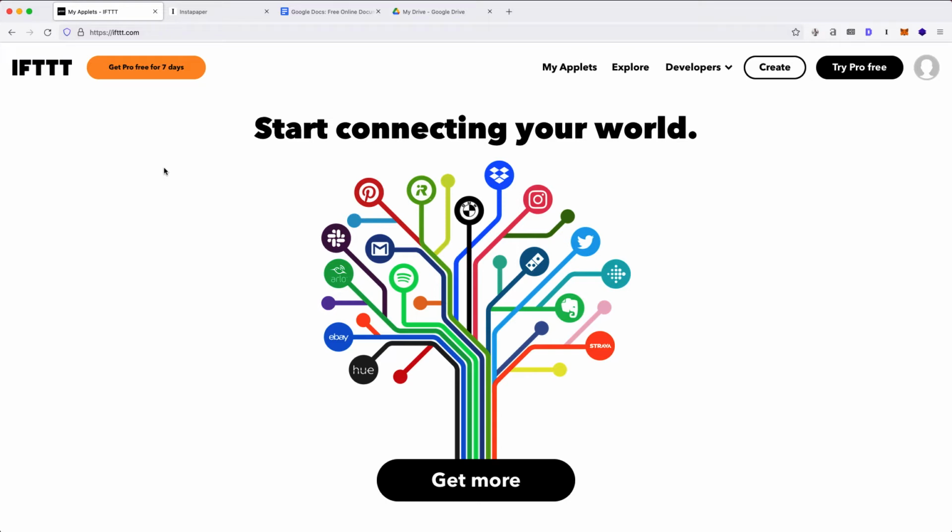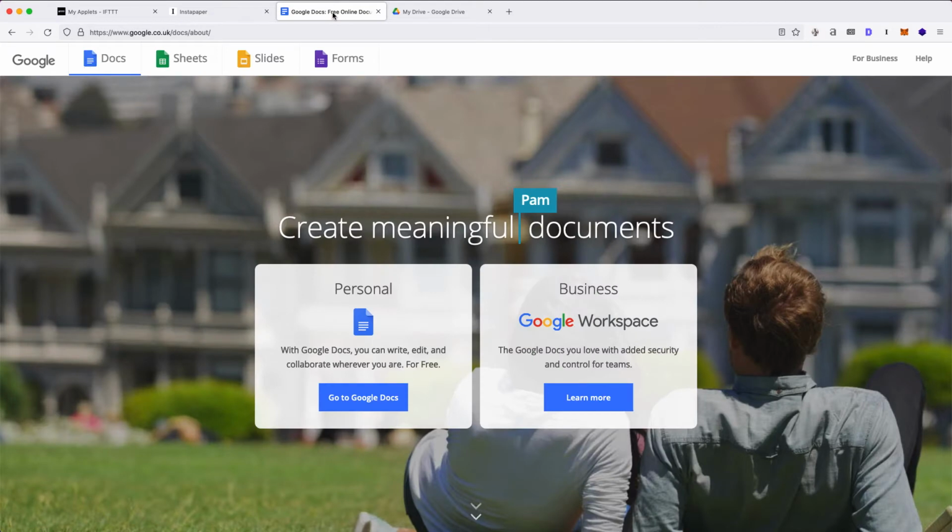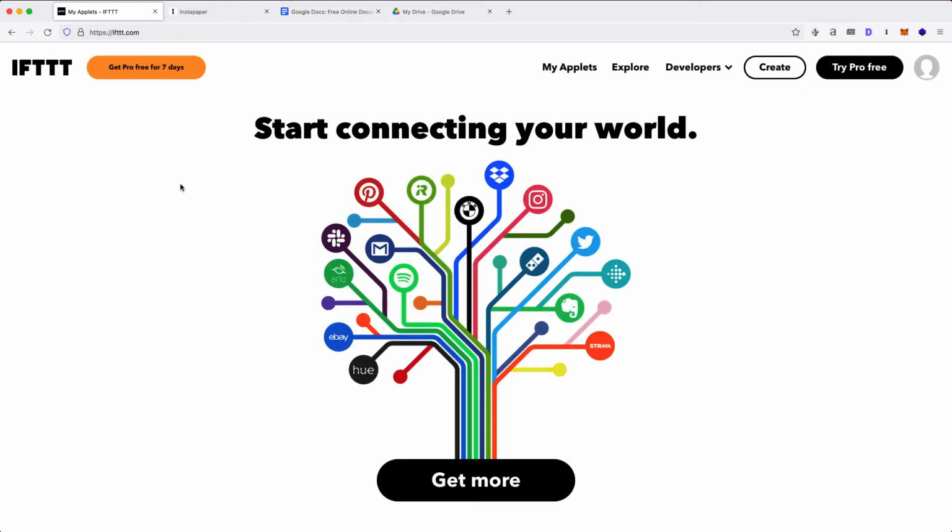IFTTT stands for If This, Then That. It allows users to program a response to certain events. We'll be using the IFTTT free plan for this project. The pricing is defined on their pricing page. Also, we'll be using Instapaper and Google Docs. For convenience, I've timestamped the video in the description.